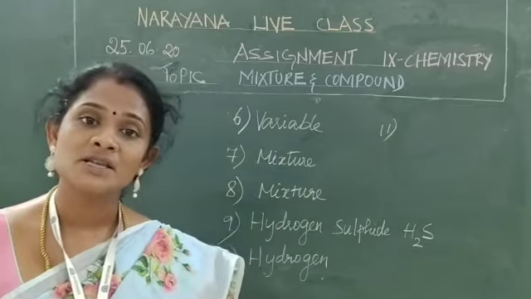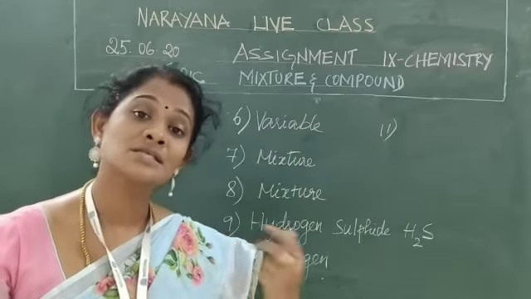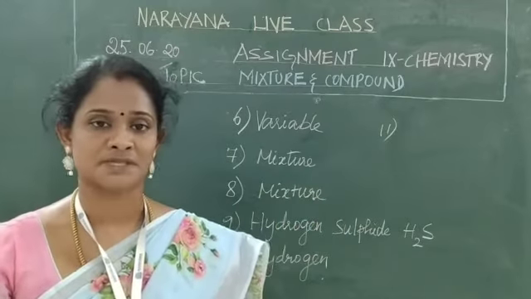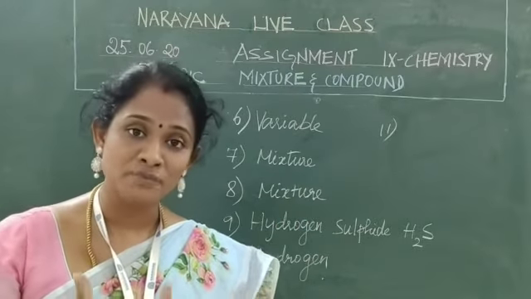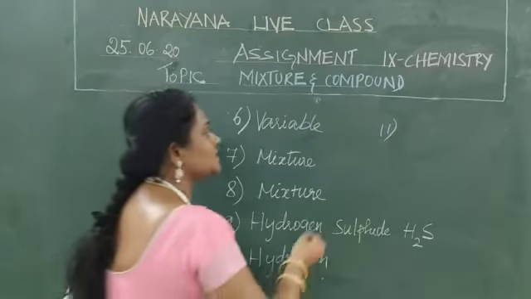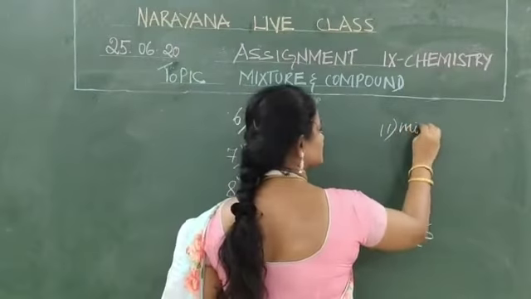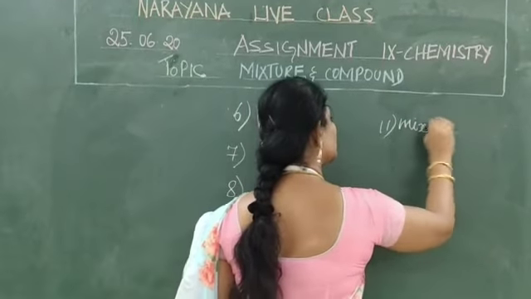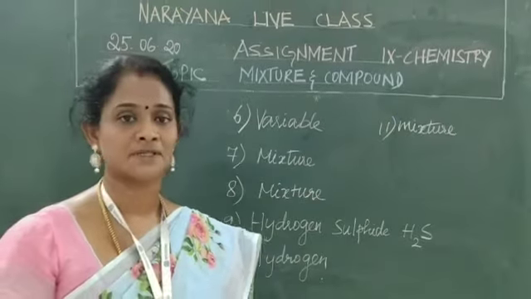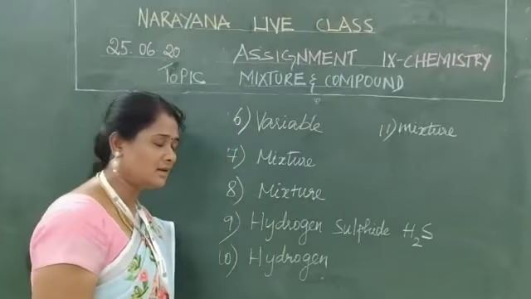The properties of a mixture are the same as those of its constituent substances. Let me recollect once again.